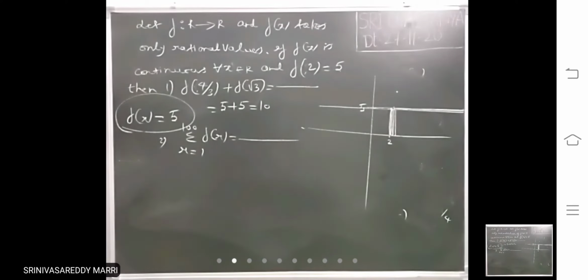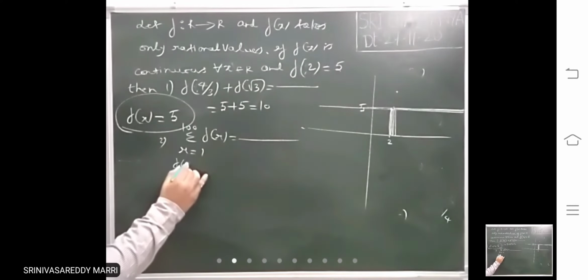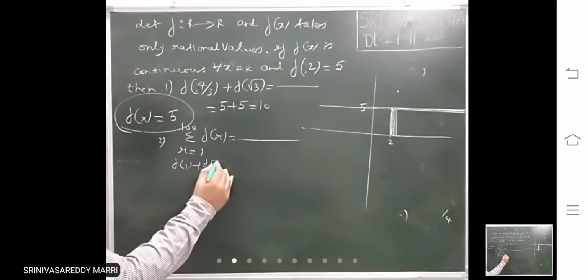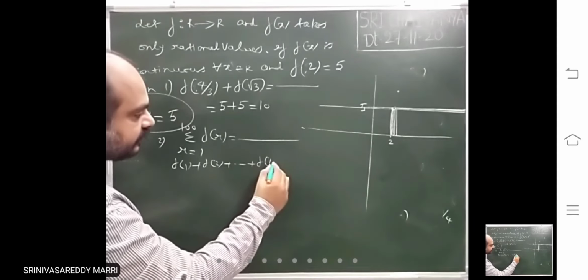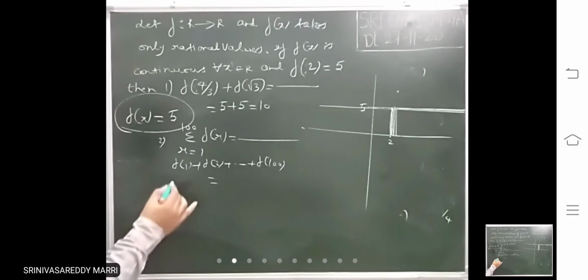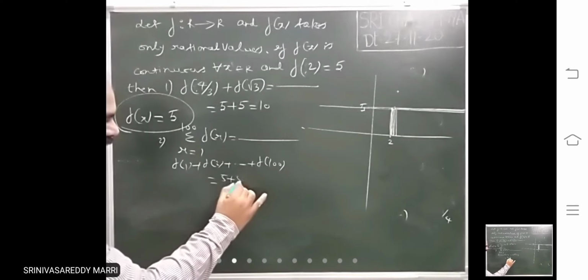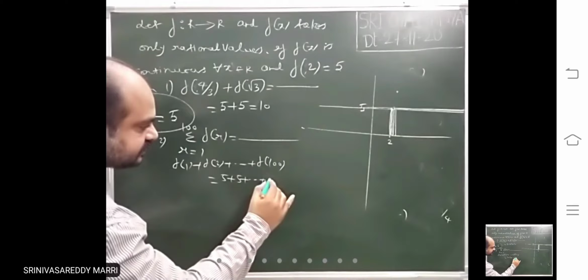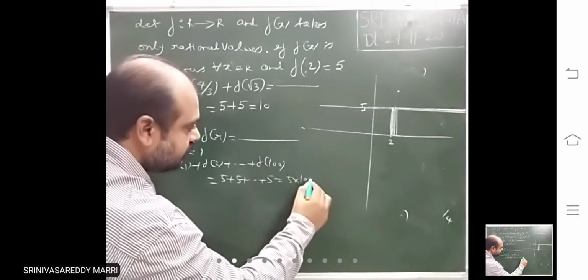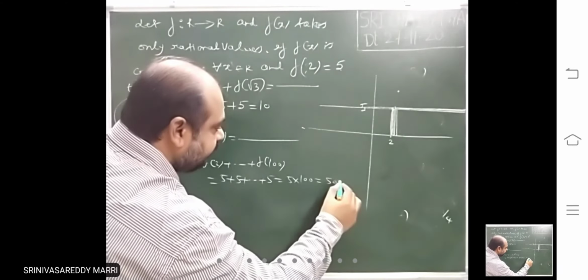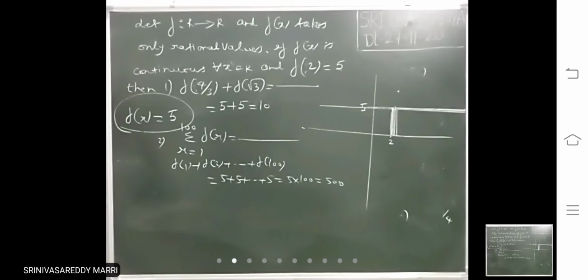This is f of 1 plus f of 2 plus and so on, f of 100. So 5 plus 5 plus and so on, 5 into 100, 500. That is the answer. All values are 5.